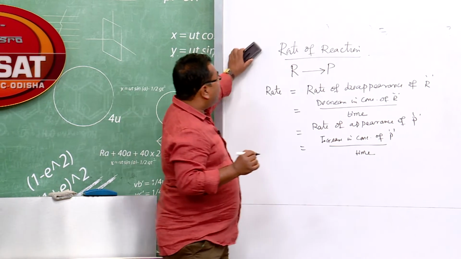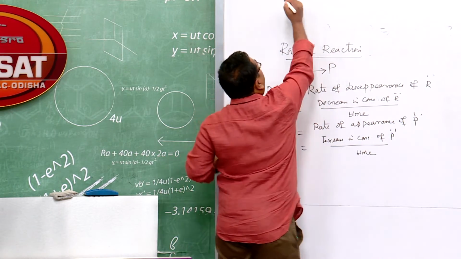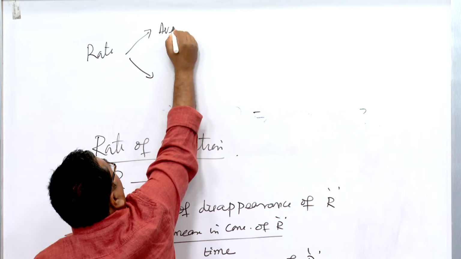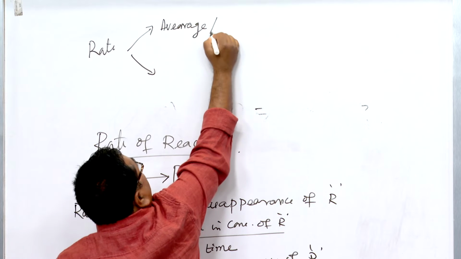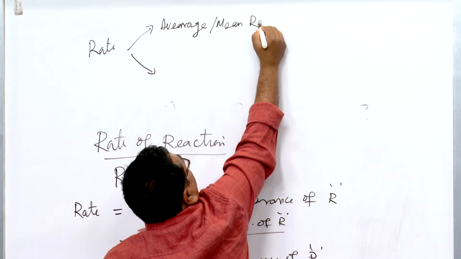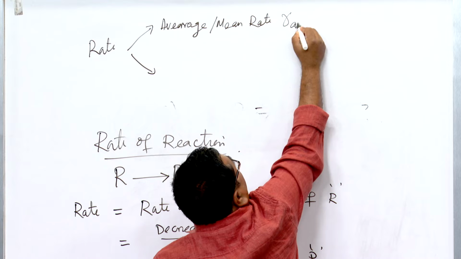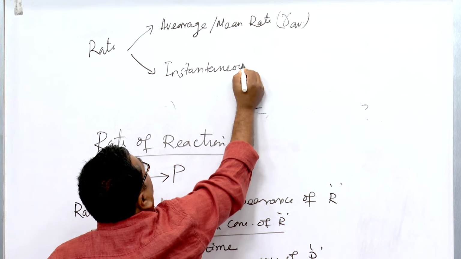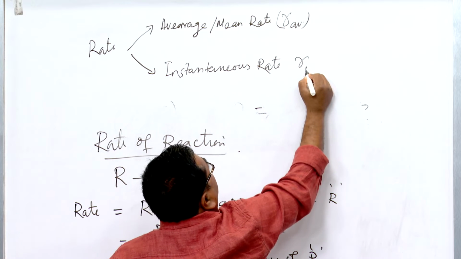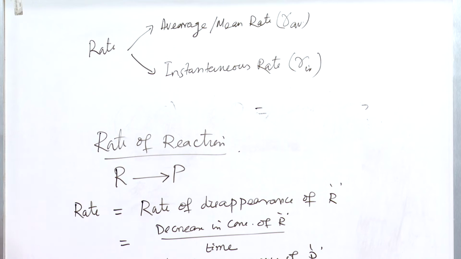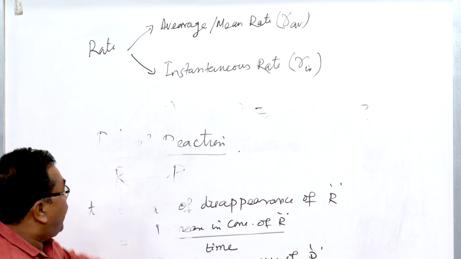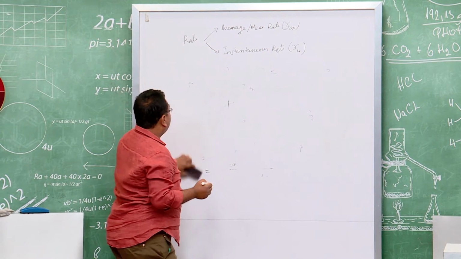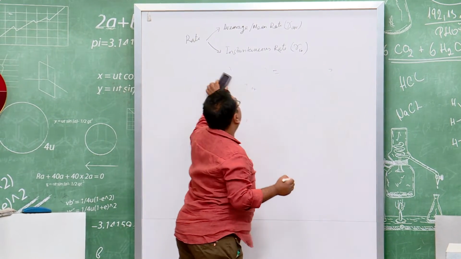But in our study, the reaction rate can be of two types. One we call the average or mean rate, which we can designate as R_av, and another is the instantaneous rate, which I can designate as R_in. So, these are the two types of reaction rates we shall usually come across while dealing with chemical reactions. First, we shall go with the average or mean reaction rate.